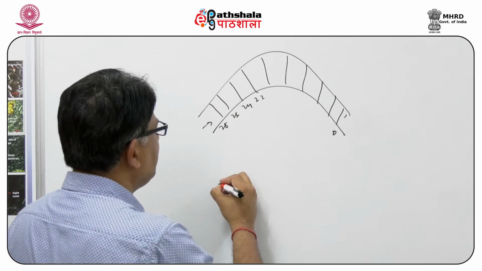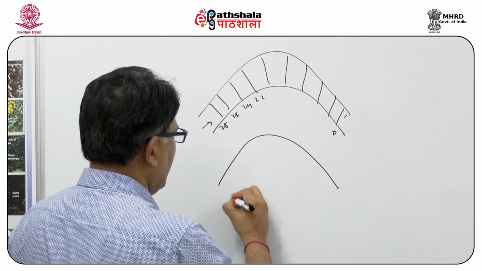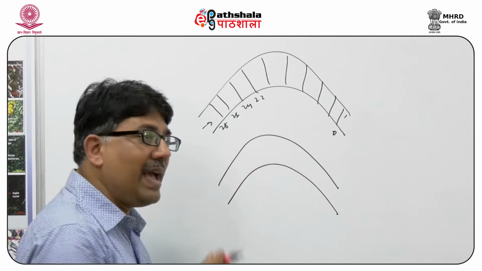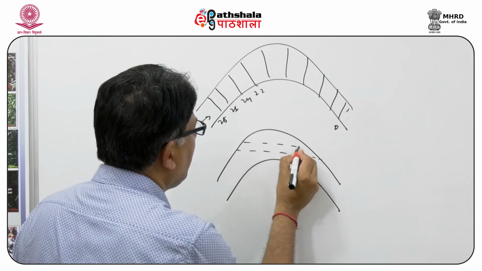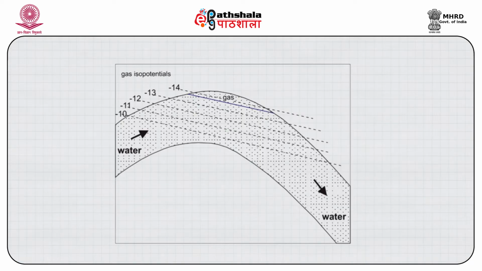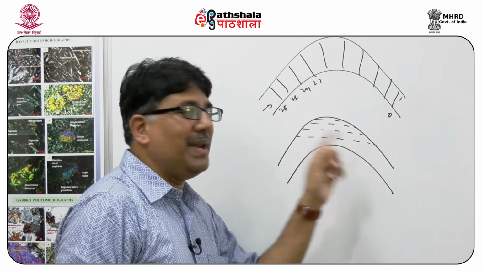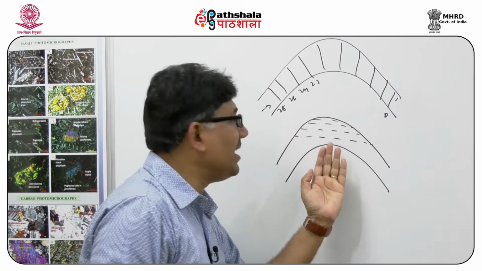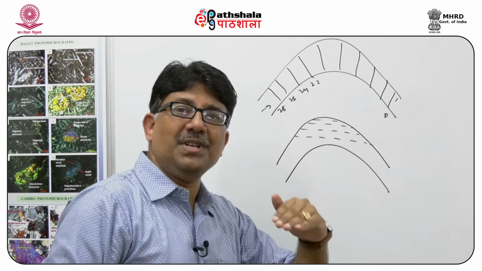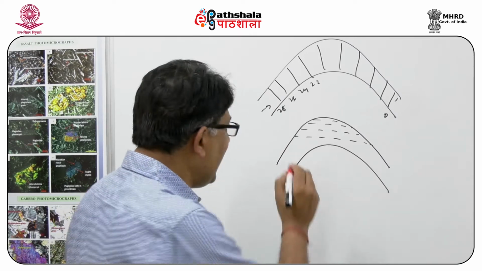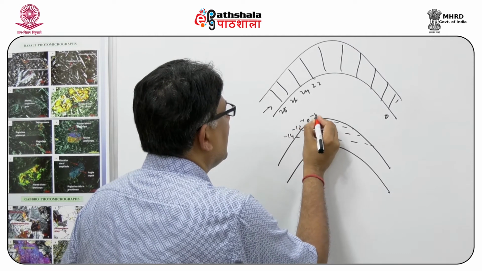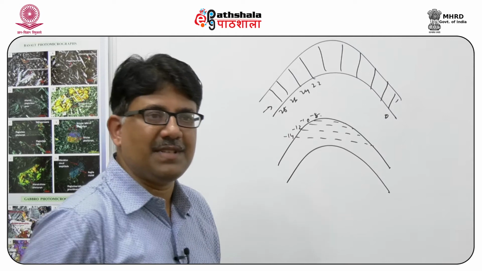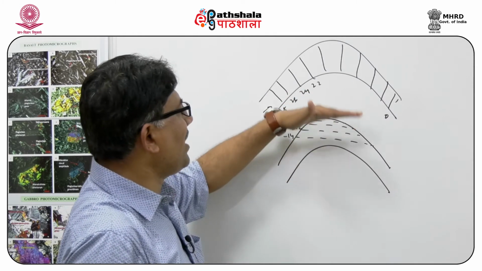Now, coming on to the gas, in case of gas the isopotential surfaces will be like this, because gas has a high buoyancy force and it will be moving up. So the isopotential surface will have a very low gradient, and these will be minus 14, minus 12, minus 10, minus 8.